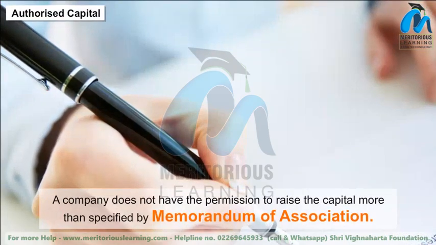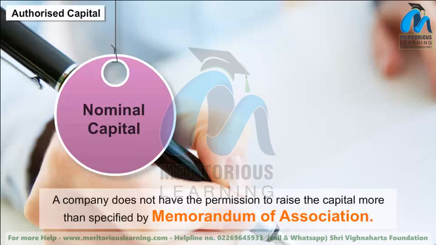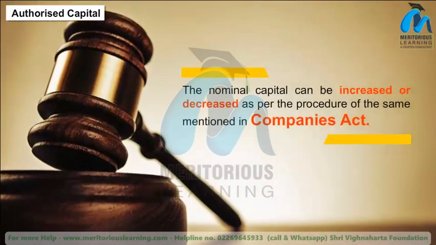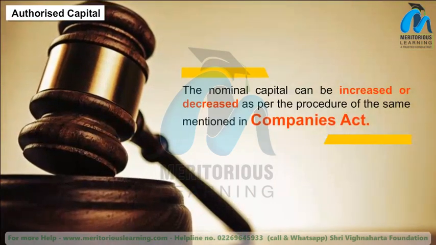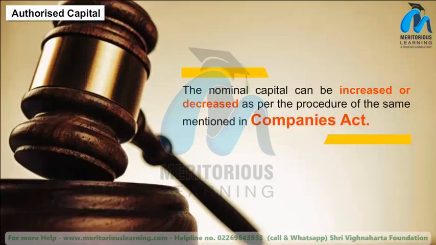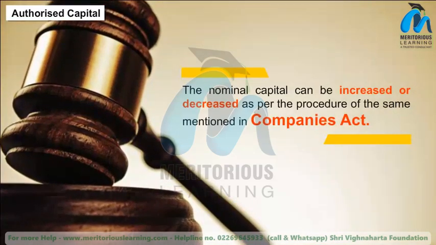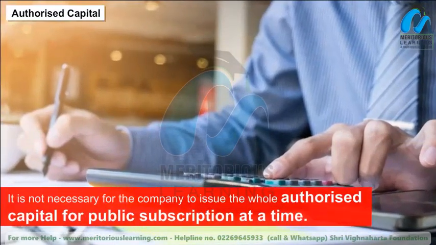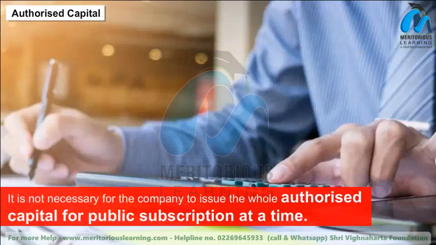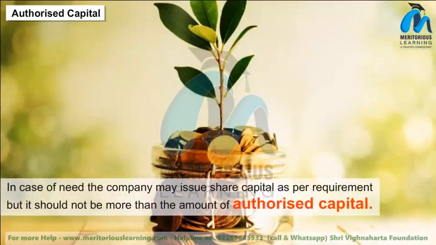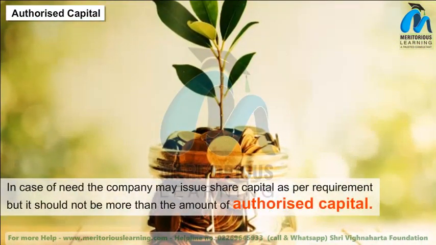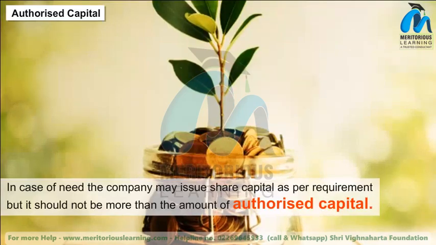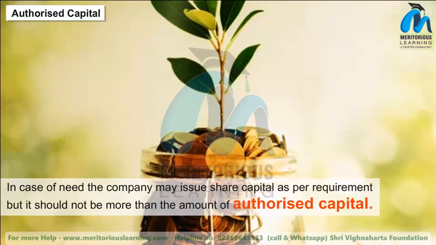It is also called nominal capital or registered capital. The nominal capital can be increased or decreased as per the procedure mentioned in the Companies Act. It is not necessary for the company to issue the whole authorized capital for public subscription at a time. In case of need, the company may issue share capital as per requirement, but it should not be more than the amount of authorized capital.